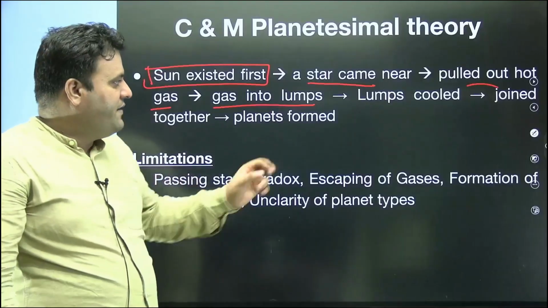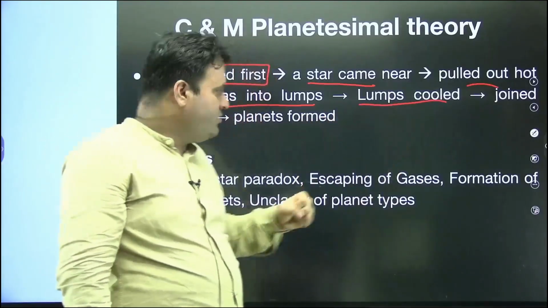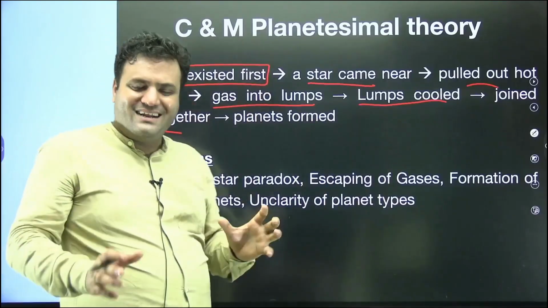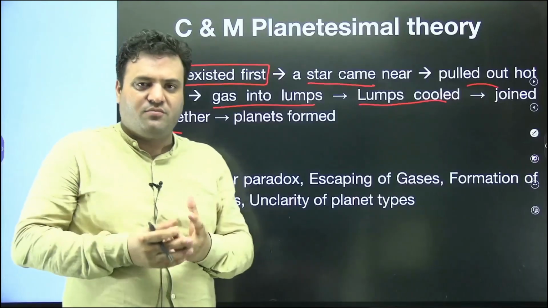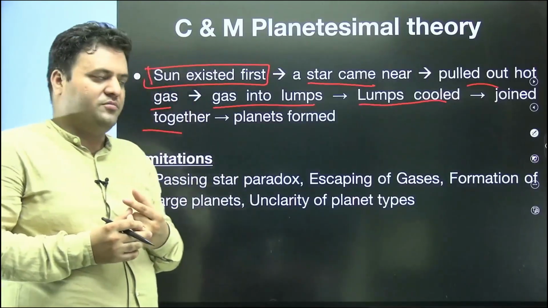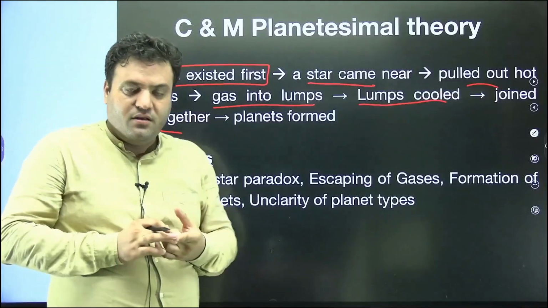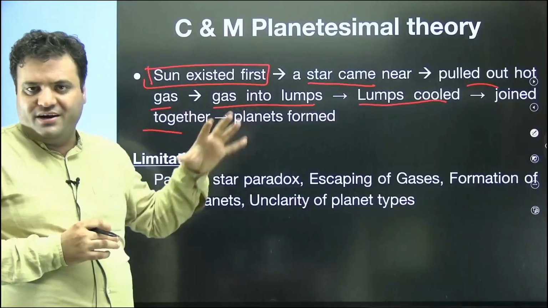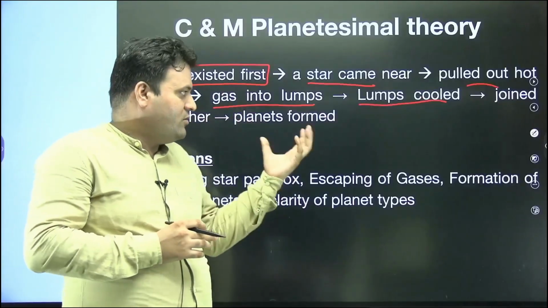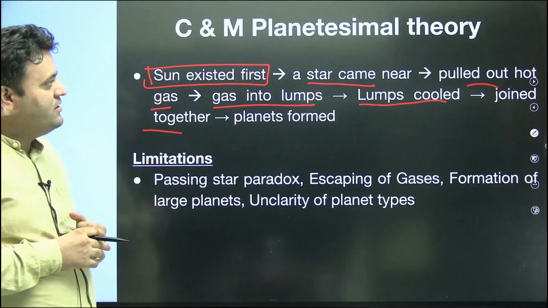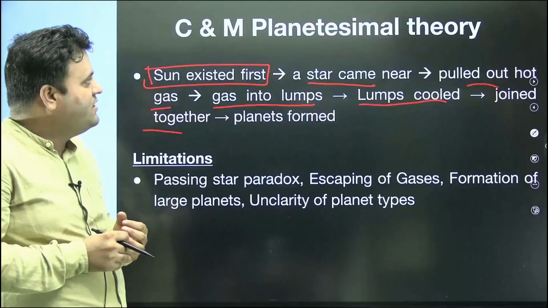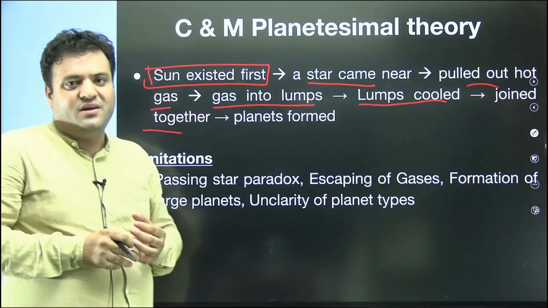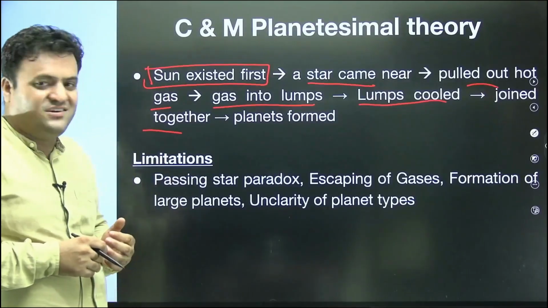These lumps cooled and joined together, and planetesimals were formed. The planetesimals led to the formation of protoplanets, and protoplanets ultimately led to the formation of modern planets. In this theory, the sun already existed. That's the origin of our solar system as per the Chamberlin and Moulton planetesimal theory, or wandering star theory.